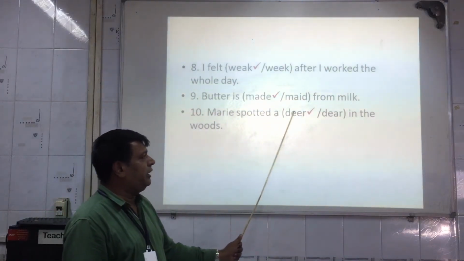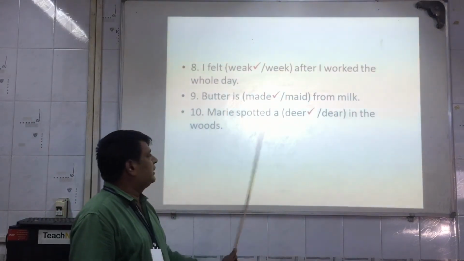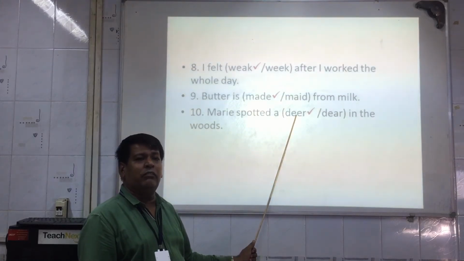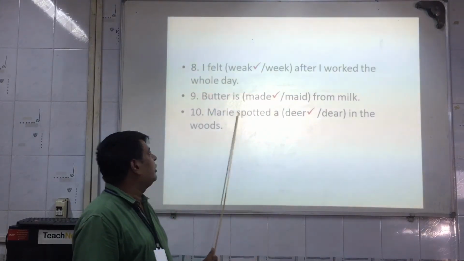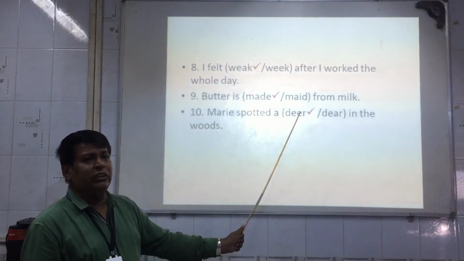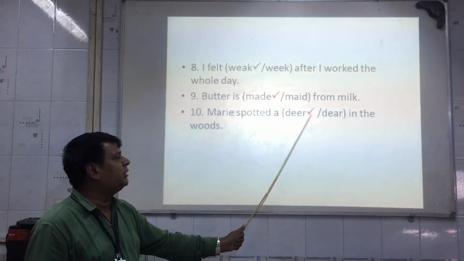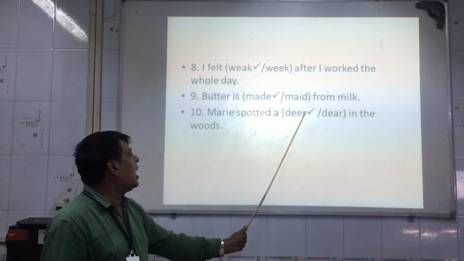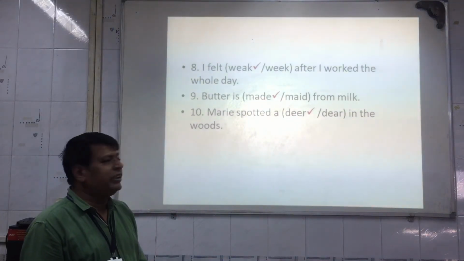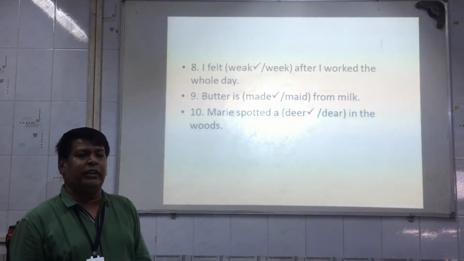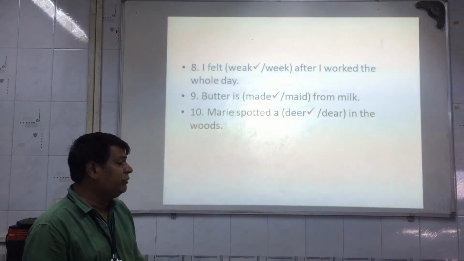See the 10th one now. Mary spotted a deer in the woods. Now which deer will we select here? Obviously D-E-E-R, because here we are related to the animal and deer is an animal. So we will select deer in the woods. Clear students? I hope you have understood activity number 2 very well.